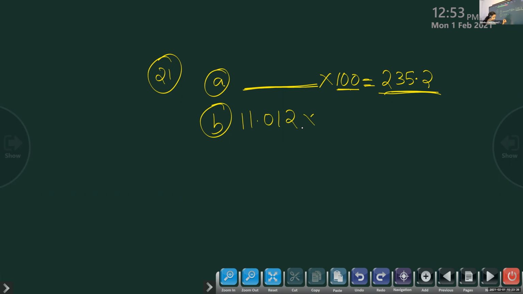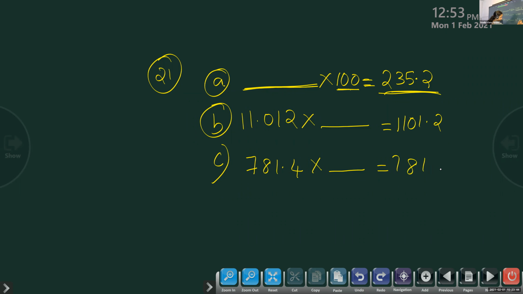11.012 multiplied with dash gives 1101.2. Question number C, 781.4 multiplied with the dash, you will get 7814. Question number D, 99.012 multiplied with the dash gives 990.12.